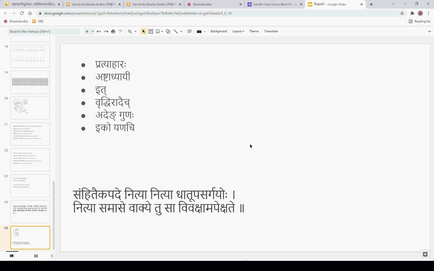संहिता एकपदे नित्या धातूपसर्गयोः नित्या समासे वाक्ये तु सा विवक्षाम् अपेक्षते. So here in the last class, I should have explained Samhita better. What is the meaning of Samhita?